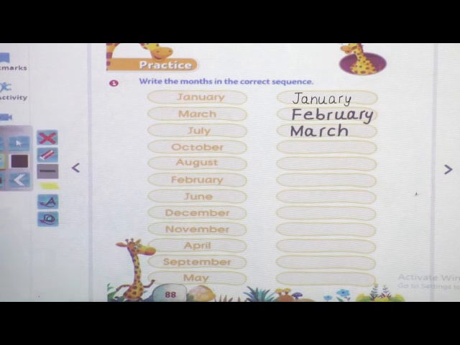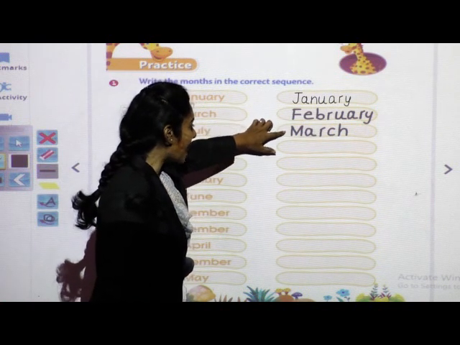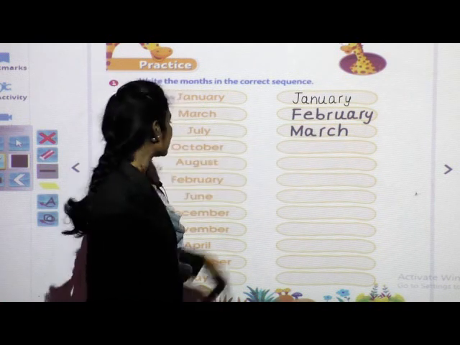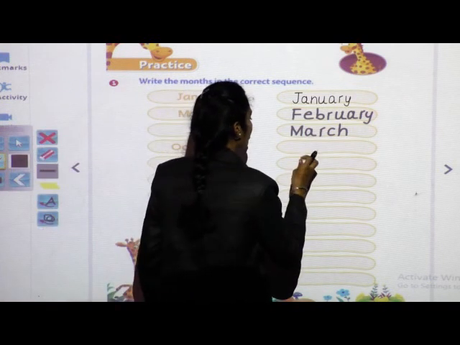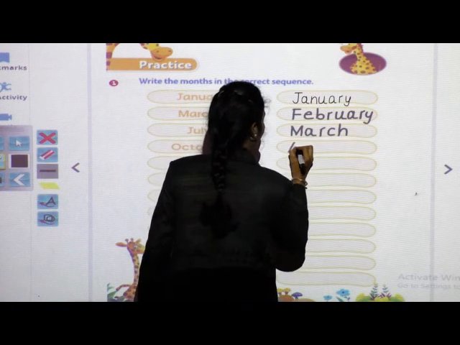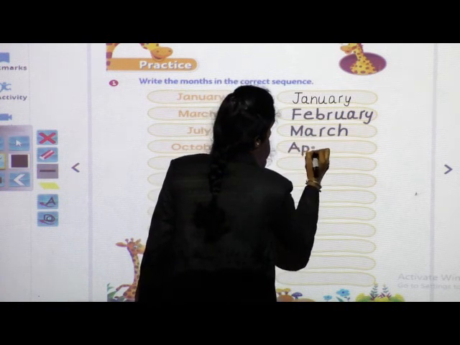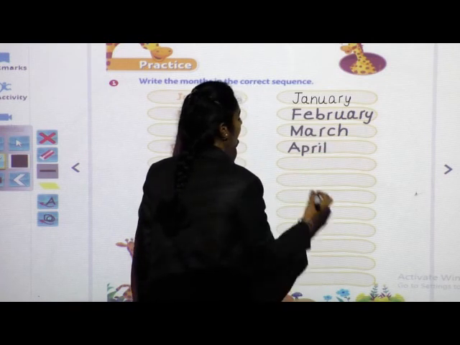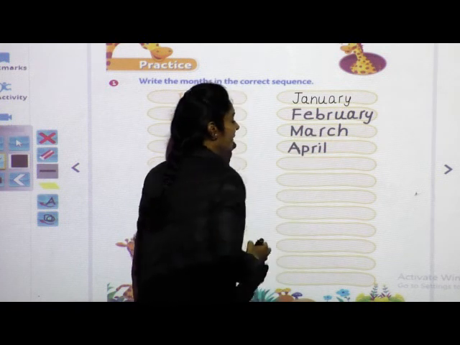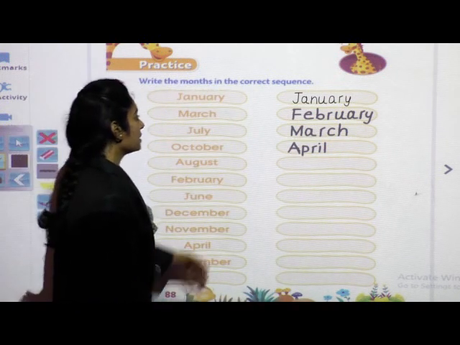Okay. So children, after March, see, January, February, March, April. Write the spelling of April here. Say and write with beautiful handwriting. A-P-R-I-L, April.